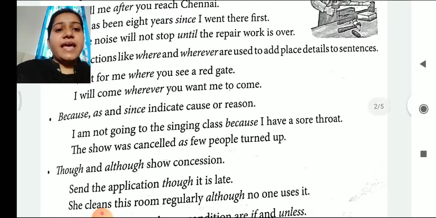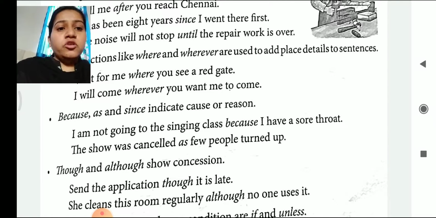Because, as, and since indicate cause or reason. So when we are going to give any kind of cause or reason for the particular sentence, we will use because, as, or since. I am not going to the singing class because I have a sore throat. So here the reason is given why I am not going to the singing class. See the next example. The show was cancelled as few people turned up. So there were only a few people. It was the cause why the show was cancelled.